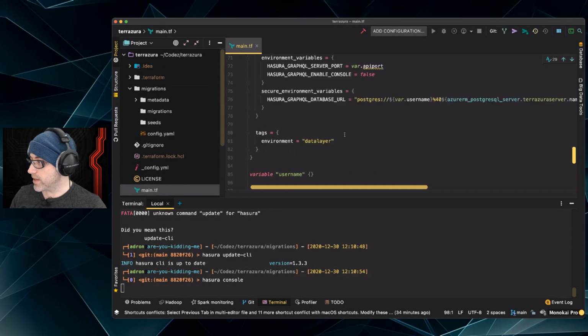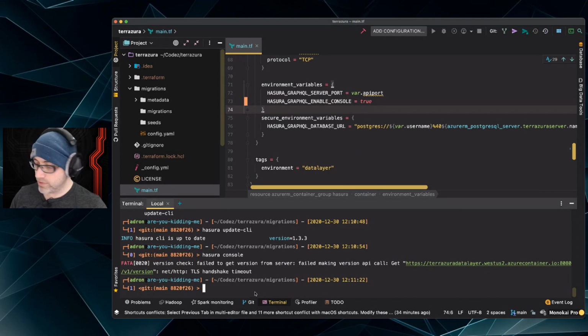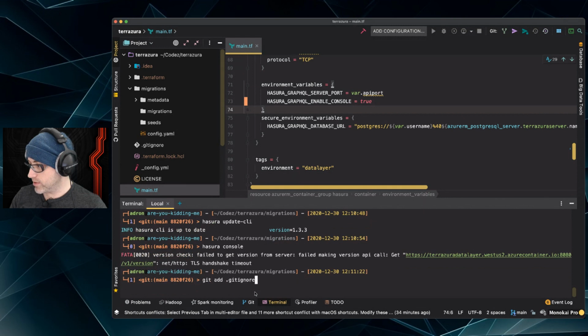Let's go in here, and it looks like I have some type of connectivity issue. So I'm going to actually set that to true. I'm going to redeploy, turn it back on basically. I shouldn't have to do this, but I think it'll be the easiest way to move forward with this little tweak.